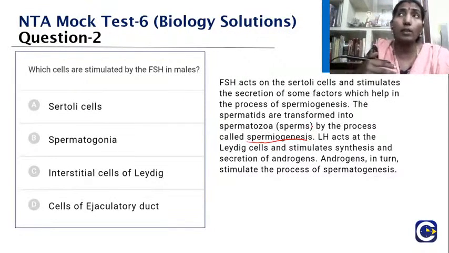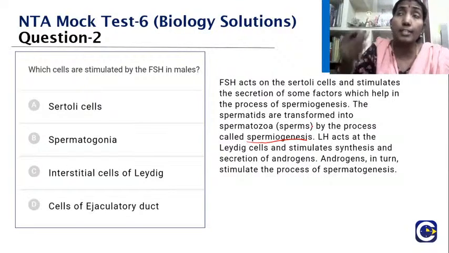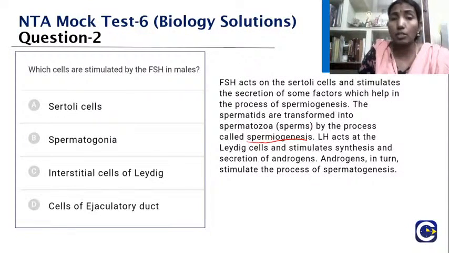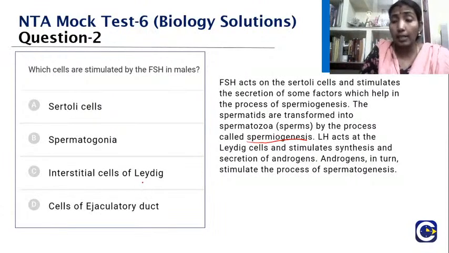The entire process of formation and maturation of sperm is called spermatogenesis. But spermiogenesis is the transformation of the spermatid to a mature sperm.